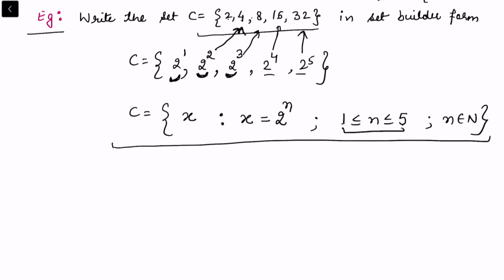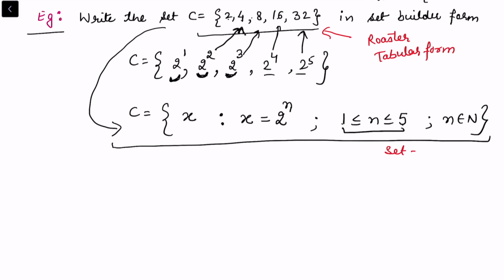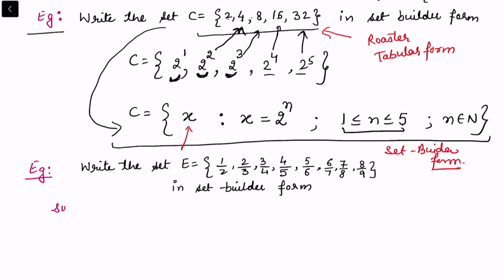So we need to understand now the set from the conditions. The earlier form that was given to me is the roster or tabular form, where I know exactly the value of each element. But in this other form, I have the set builder form. Set builder allows us to write the data in a very concise manner. Take one more example, and in this example again I want to write this set E in the set builder form. So let us look at E very carefully.